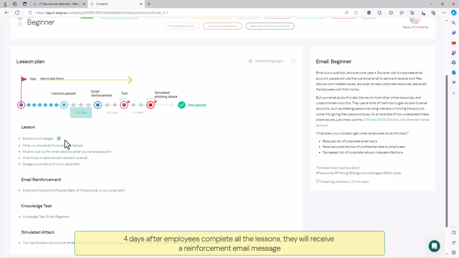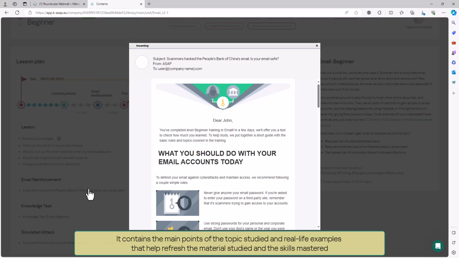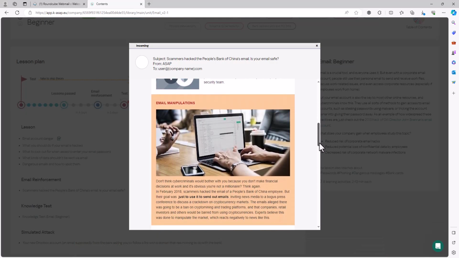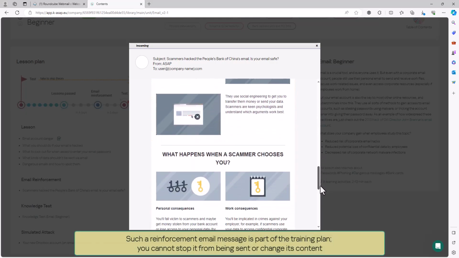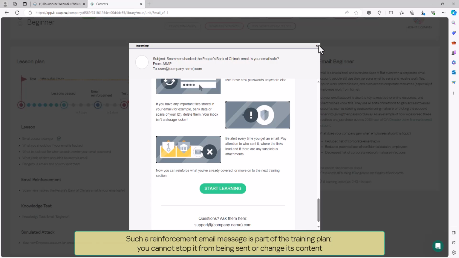4 days after employees complete all the lessons, they will receive a reinforcement email message. It contains the main points of the topic studied and real-life examples that help refresh the material studied and the skills mastered, and also emphasize the importance of this topic for each employee personally. Such a reinforcement email message is part of the training plan. You cannot stop it from being sent or change its content.